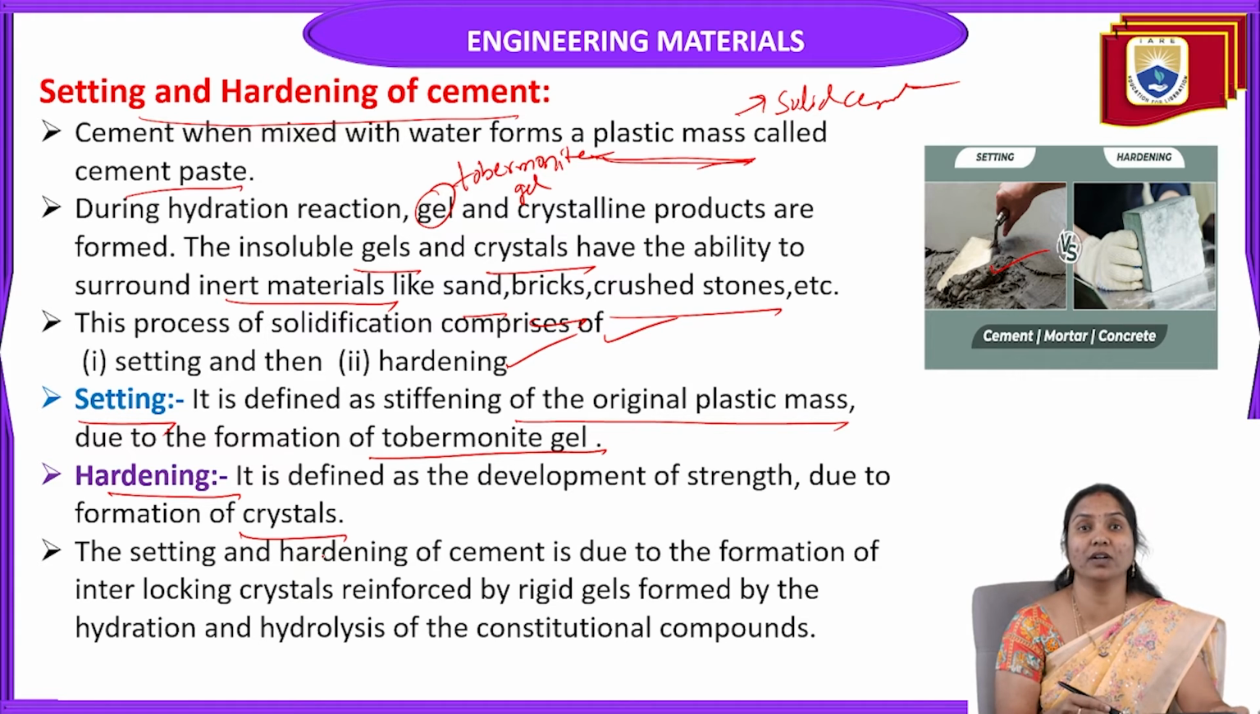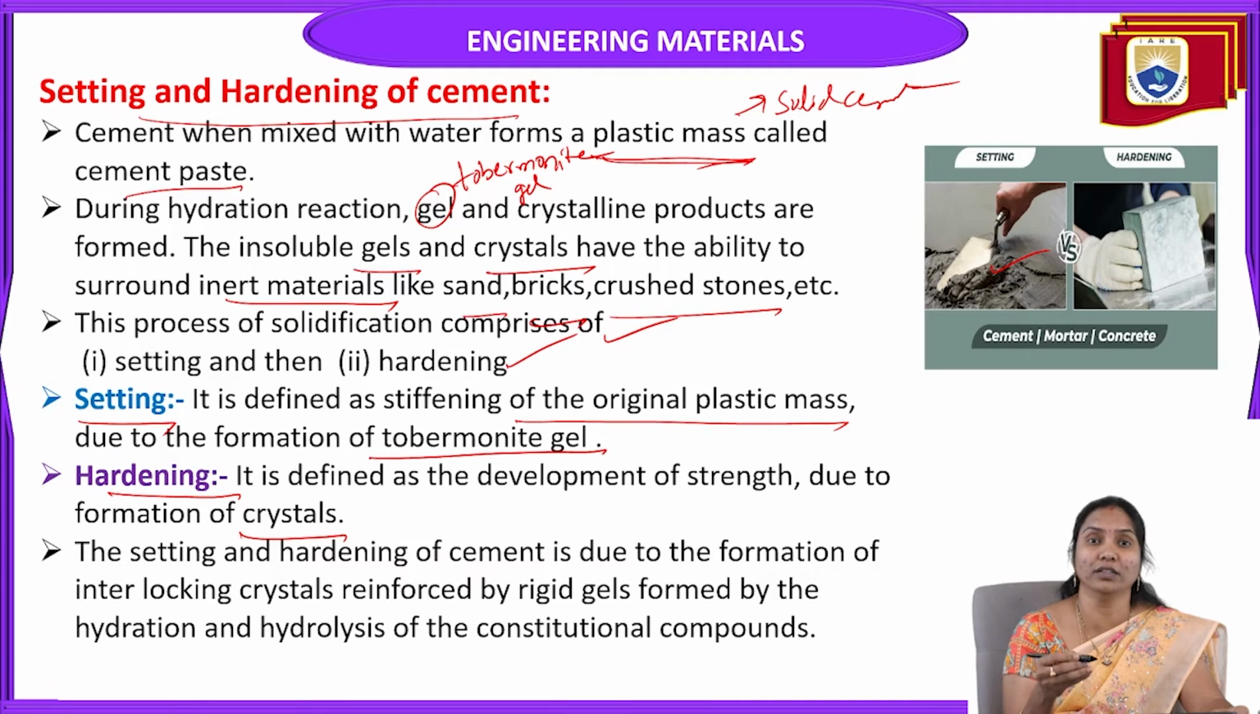We already discussed this. When we mix cement with water, it forms a plastic mass called cement paste. During hydration reactions, it produces gel and crystalline products. The process of solidification comprises setting and hardening. During the setting process, when we mix the cement with water, it produces tobermonite gel. That is called setting.